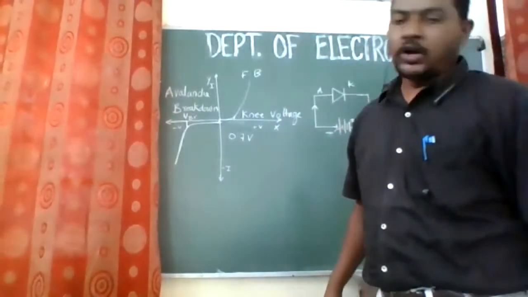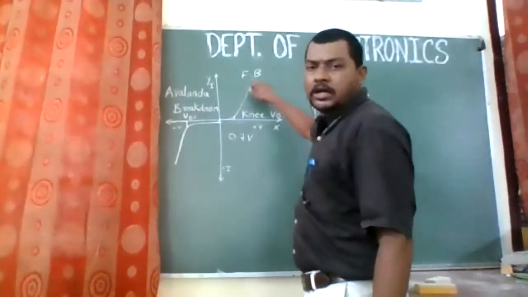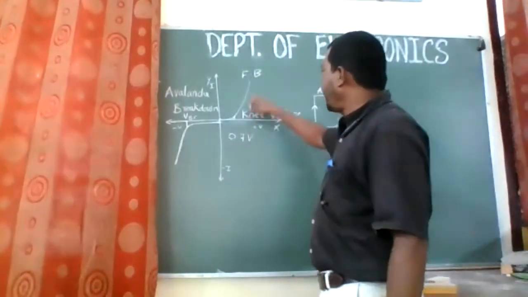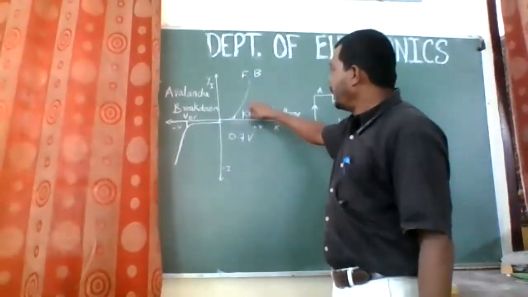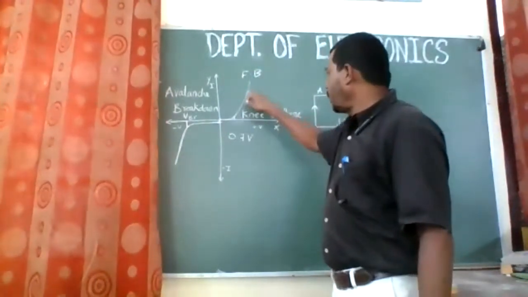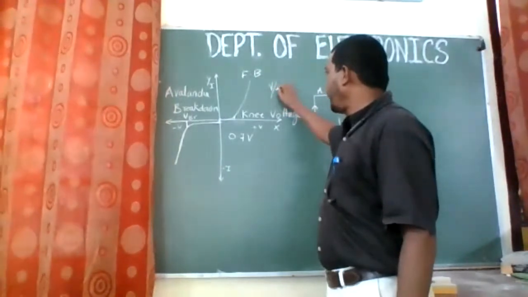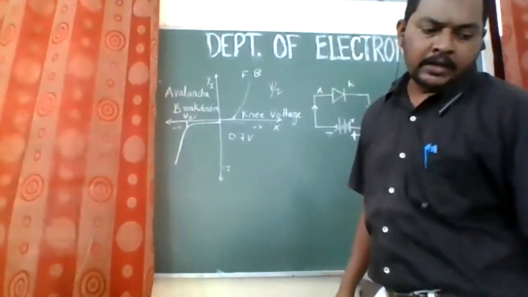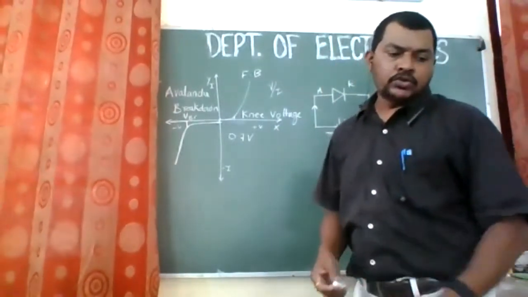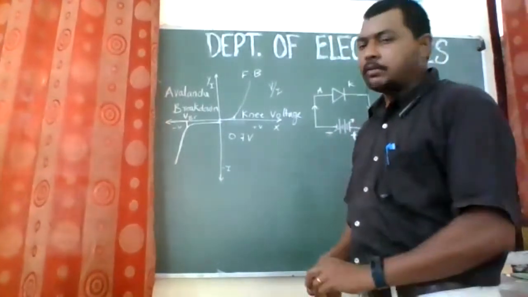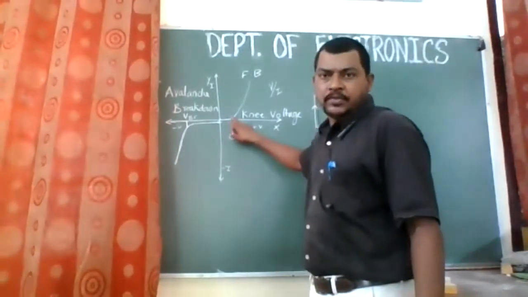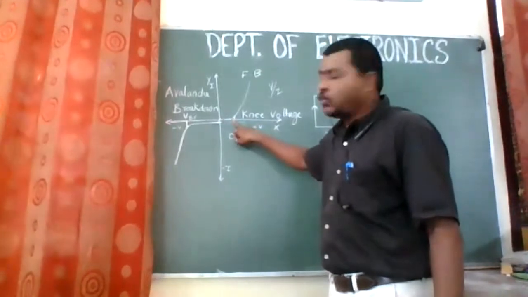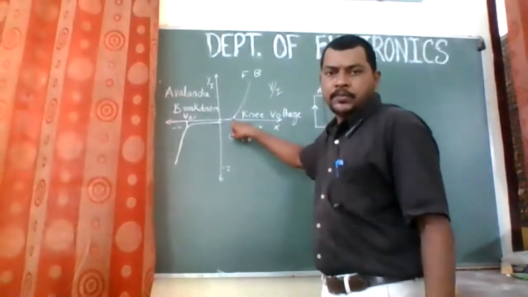The forward characteristic is not a straight line. It is a non-linear graph, right? So it is not a straight line, and therefore the ratio V by I is not constant. We are not having a straight line over here, right? Now, second point, we can say that for small values of forward voltage less than the internal potential barrier, that is from 0 to 0.7 volts, there is no current flowing through the diode, right?